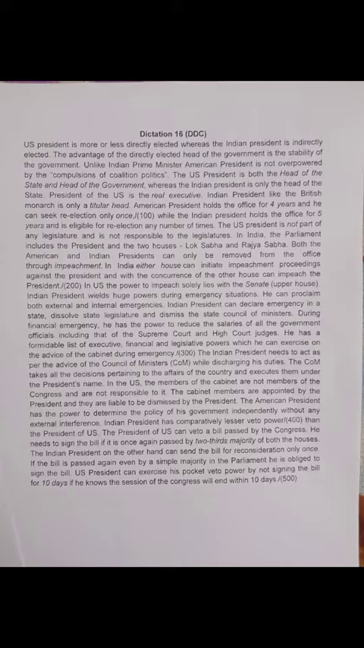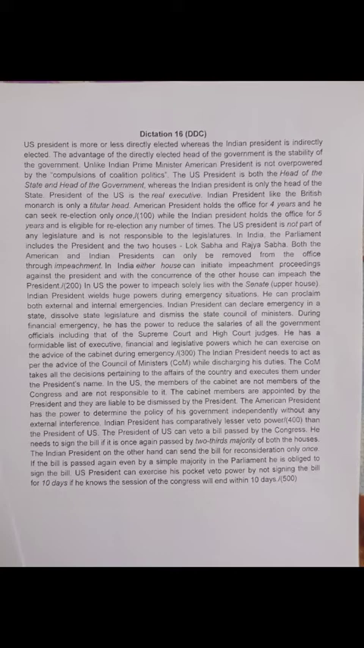US president is more or less directly elected, whereas the Indian president is indirectly elected. The advantage of the directly elected head of the government is the stability of the government. Unlike Indian Prime Minister, American President is not overpowered by the compulsions of coalition politics. The US President is both the head of the state and head of the government, whereas the Indian President is only the head of the state.